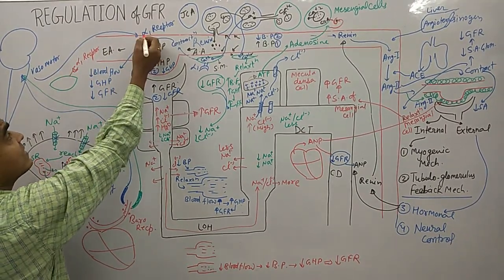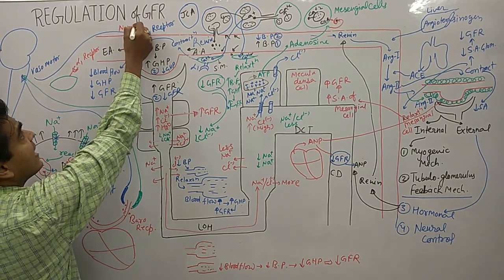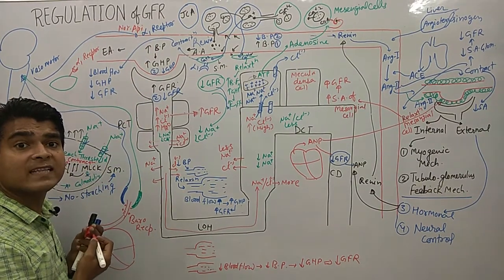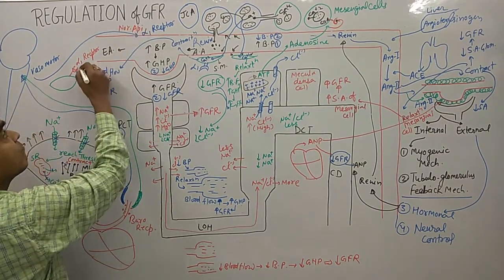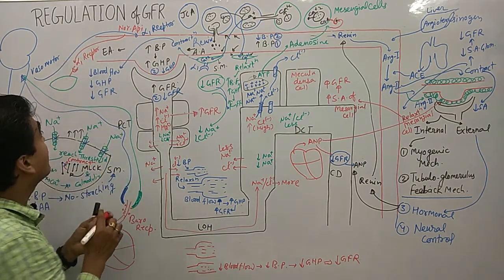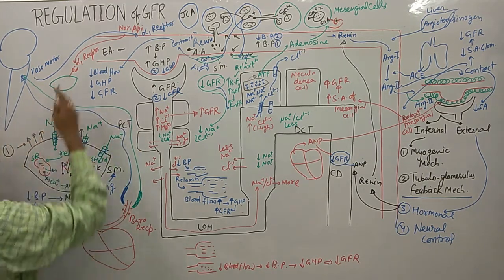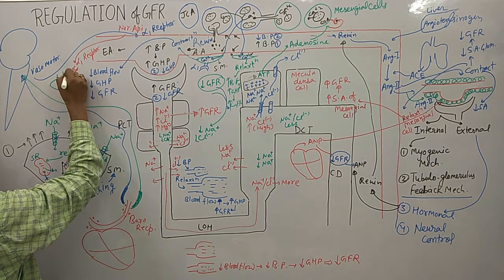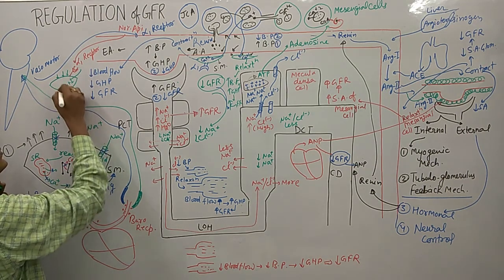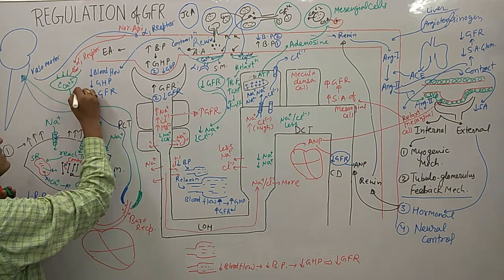This activation releases norepinephrine, noradrenaline. Norepinephrine binds with this alpha 1 receptor. Due to binding of norepinephrine, it releases calcium over here, and due to calcium release, there is contraction.